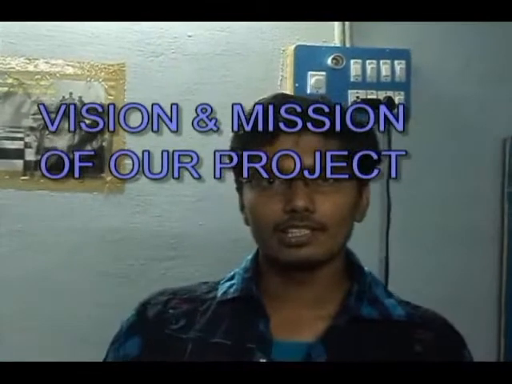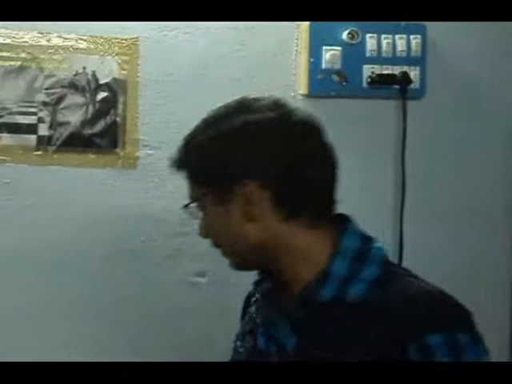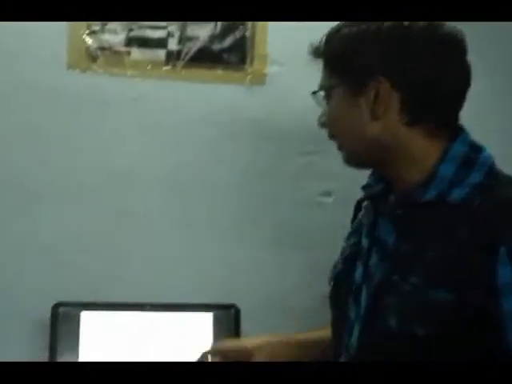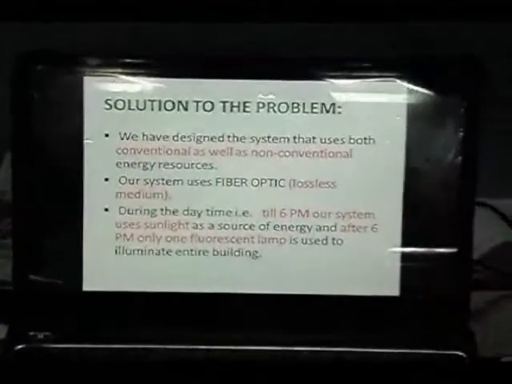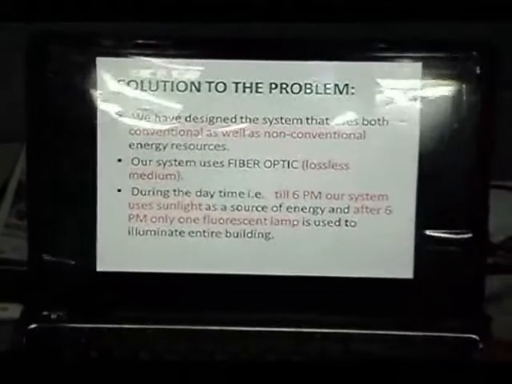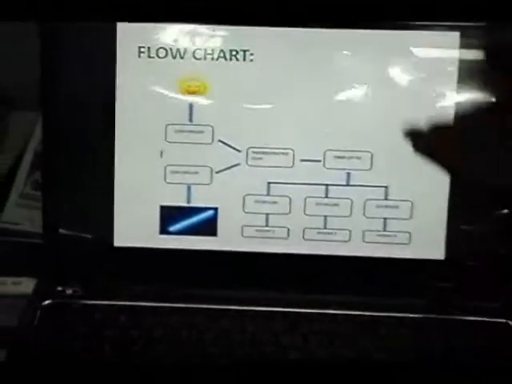Here from Sona College of Technology, our innovative idea is based on fiber optic and energy saving solution. The main purpose is to reduce the electric bill and to save electricity. Sunlight is used as a source during the daytime and a fluorescent lamp is used at night time. And this is the basic layout used in our project.